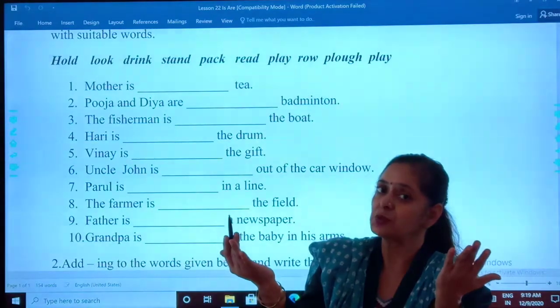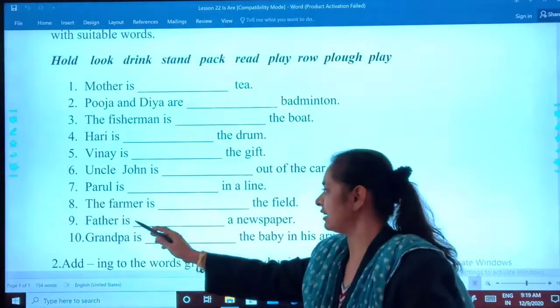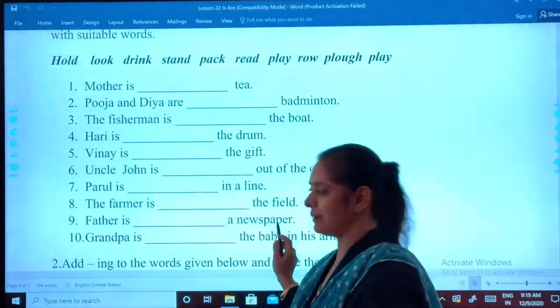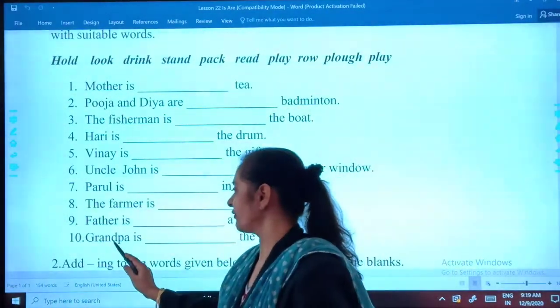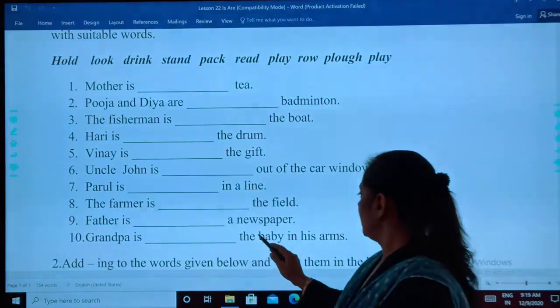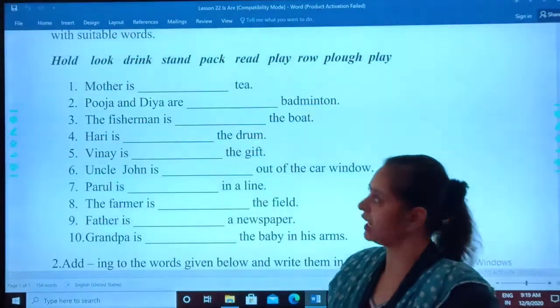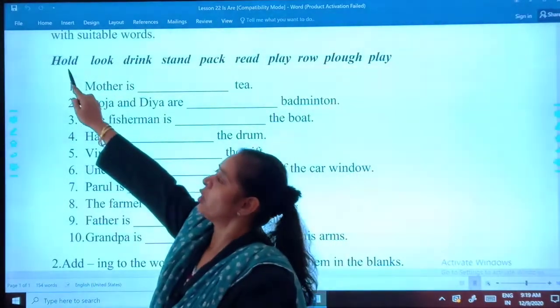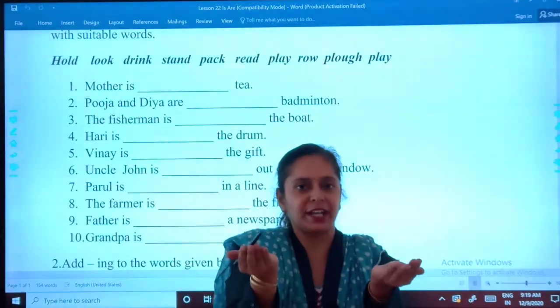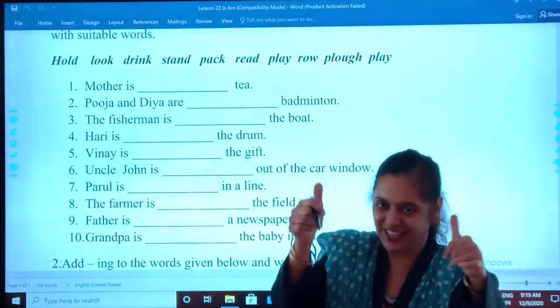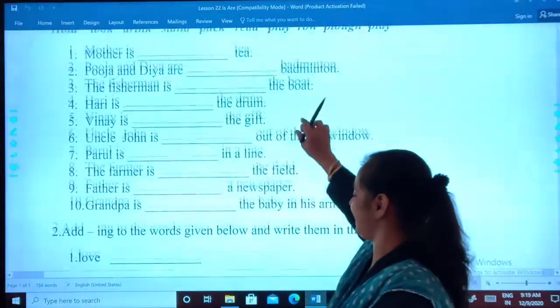And when you use ing, father is reading a newspaper. Then, this grandpa is dash the baby in his arm. What will you write? Hold. Grandpa is holding the baby, so you have to add ing. Got it? Okay, very nice.